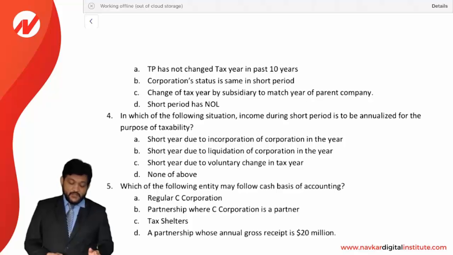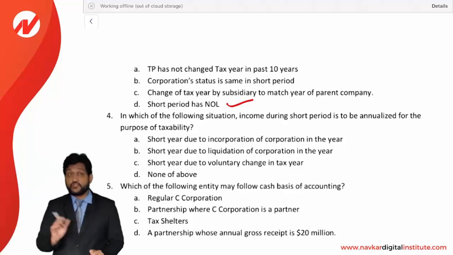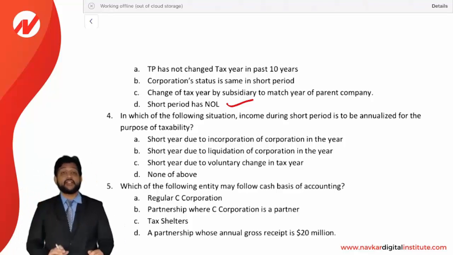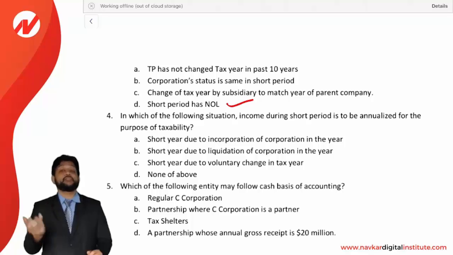Change of the tax year by a subsidiary to match the parent company: no permission needed. Short period as an annual: yes, this will need permission of IRS, because the short period is annual, so it cannot be done automatically. You need to remember the situations where permission is not needed. So here they are asking where permission will be needed, so the last is the answer.